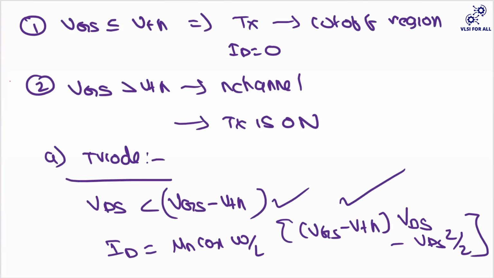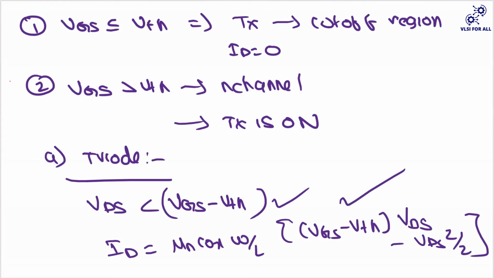Ma'am, can you please repeat the last portion once again? The triode one? Yeah, triode. I'm not explaining in depth because if I explain with the proof, you will understand it better. Now, there is a time constraint. If I'm there in the next class, definitely I'll explain this drain current.